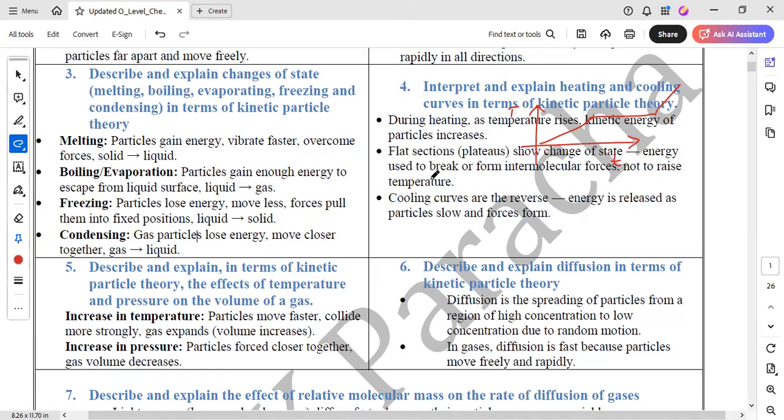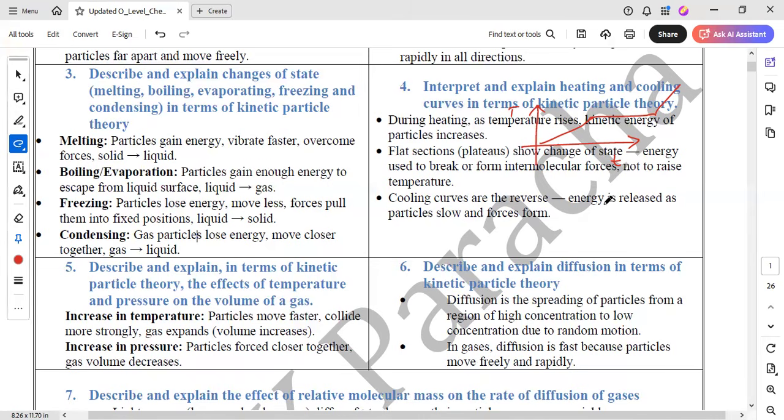Energy is used to break or form intermolecular forces of attraction. Break or form: obviously if it is a heating curve, then intermolecular forces are breaking, as discussed in point number 3. But in a cooling curve, the intermolecular forces are forming. If it is a cooling curve, then it is like this, coming down, stepping down. The temperature is going down. So in that case, intermolecular forces are forming. Cooling curves are the reverse.